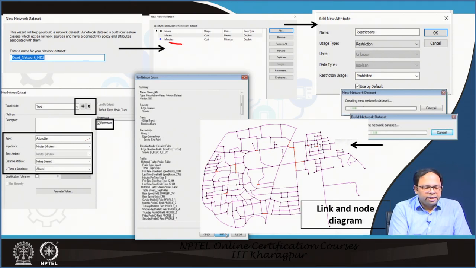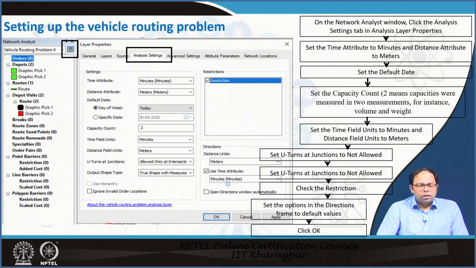So, we can see over here, for truck type is automobile, impedance is in minutes, distance is in meters, and U-turns are allowed. So, this we have done, and then we say create the network data set. The process takes some time to complete, and then we have our link and node diagram which shows like this. So, we see there are nodes and each has been converted into links.